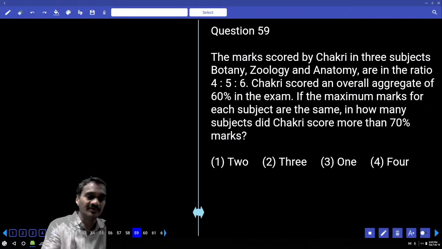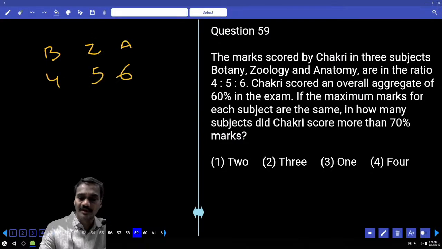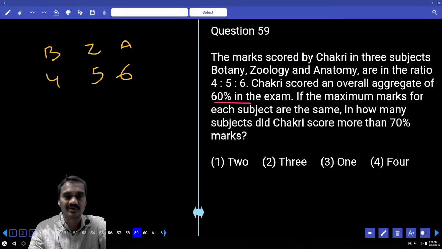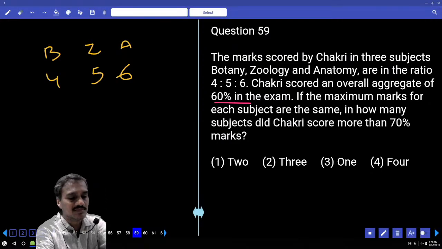Then the 59th one. The marks scored by Chekri in 3 different subjects, botany, zoology and anatomy, are in the ratio 4:5:6. Chekri scored an overall aggregate of 60%. If the maximum marks for each of these are the same, then in how many subjects did Chekri score more than 70?